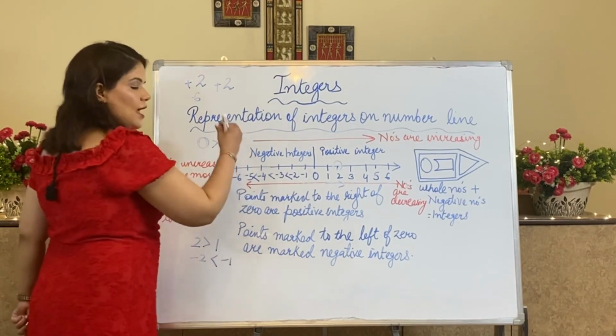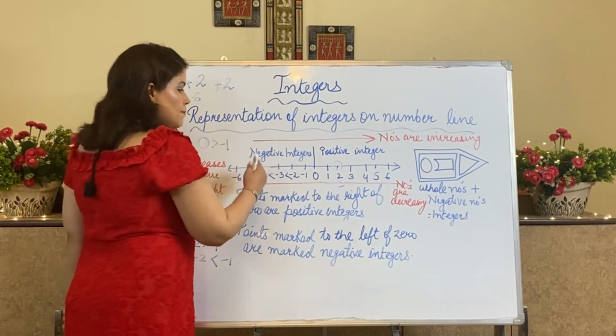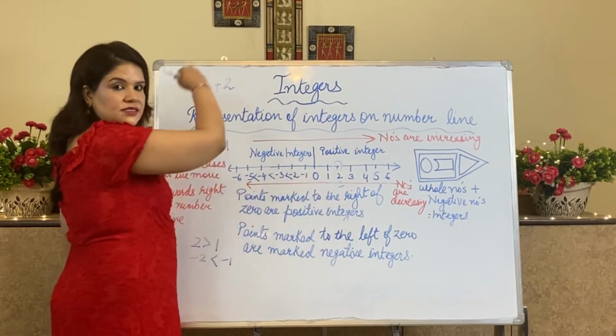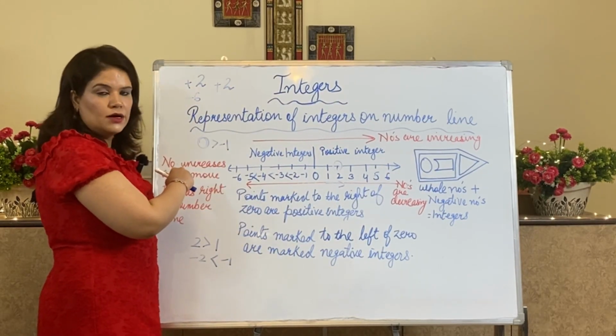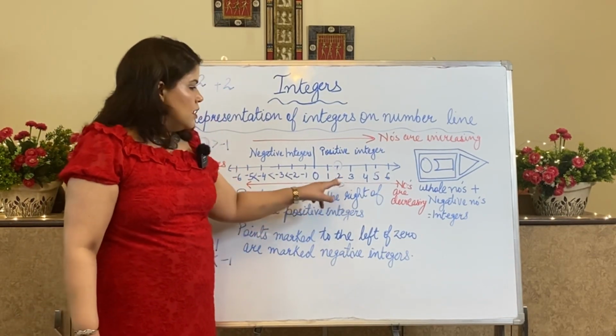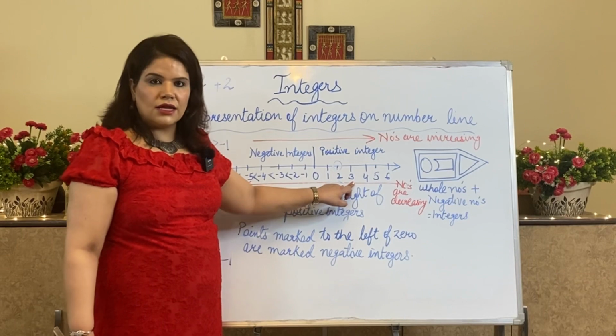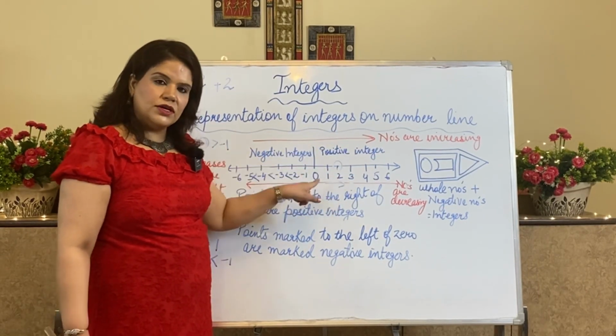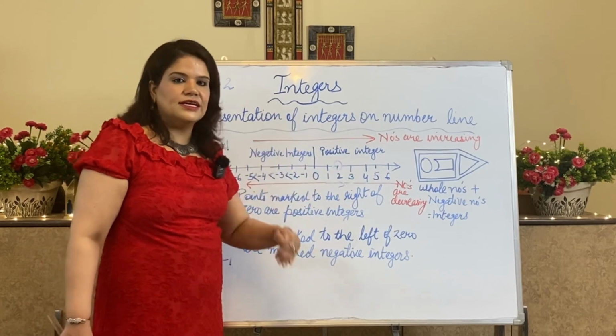When you take any negative number, the number to its right side will be greater and the number towards its left side will be smaller. Any number you can pick. I am picking 2. Understood? The number towards its right is 3, which is greater than 2, and the number on the left is 1, which is less than 2.